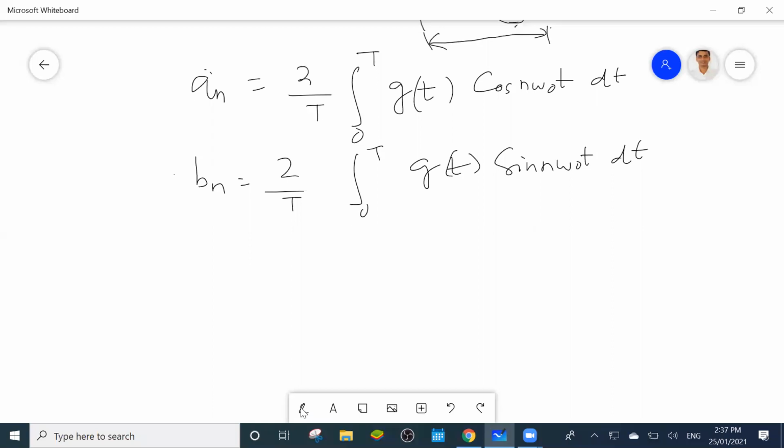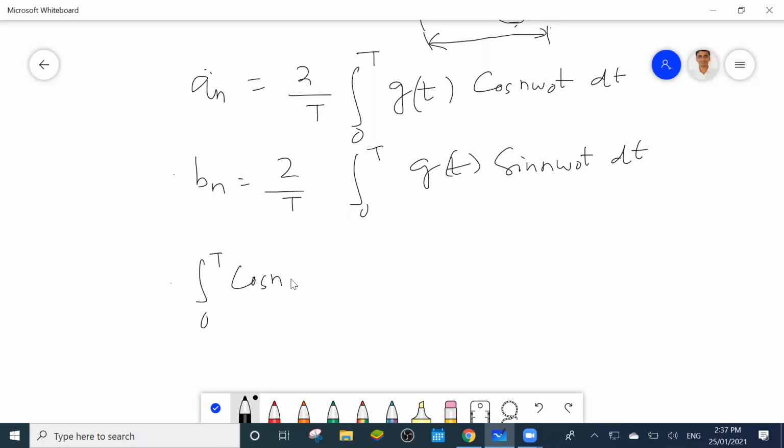What will be the integration value? Suppose ∫ from 0 to T of cos(nω0t) cos(mω0t) dt.